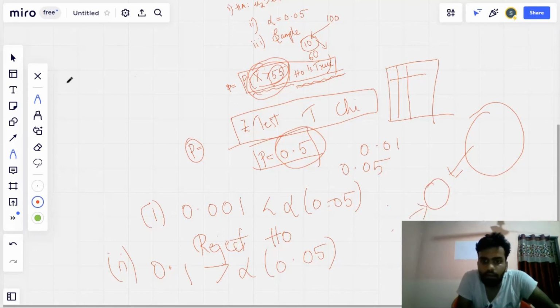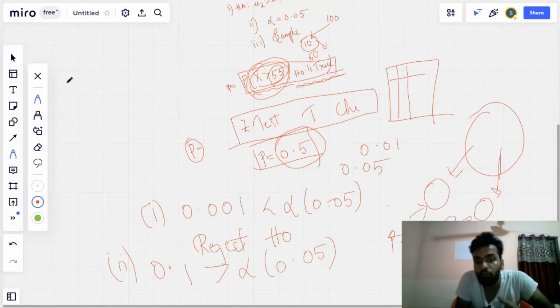In this sample, the p-value is greater than alpha, but we are not testing the complete population. For any other sample, the p-value could be less than alpha, so we are not sure. That's why if the p-value is less than alpha, we can reject the null hypothesis, but when it is greater than alpha, we should not accept the null hypothesis.